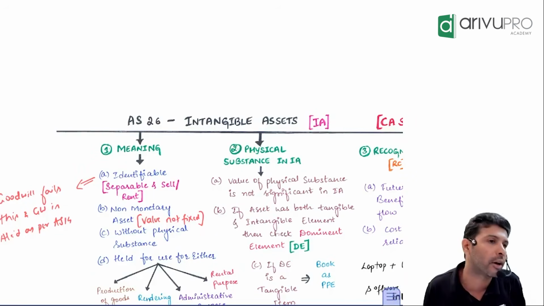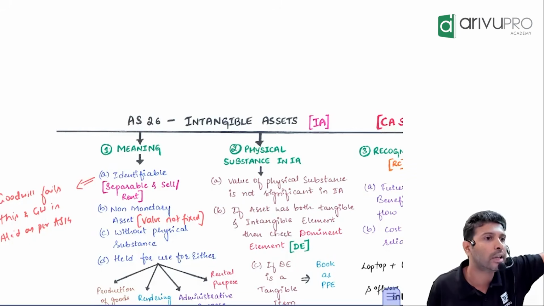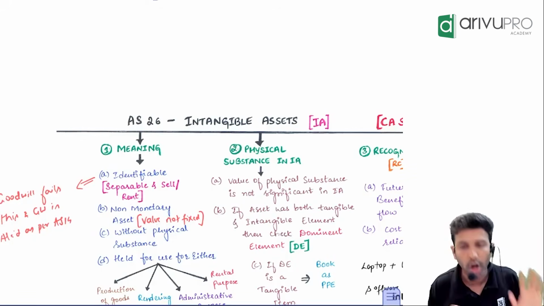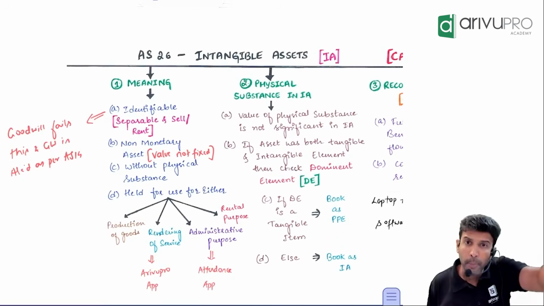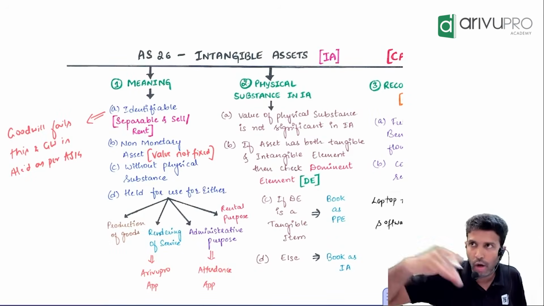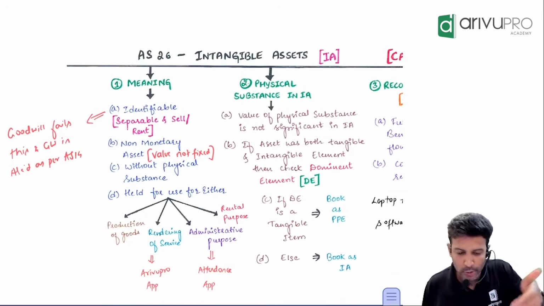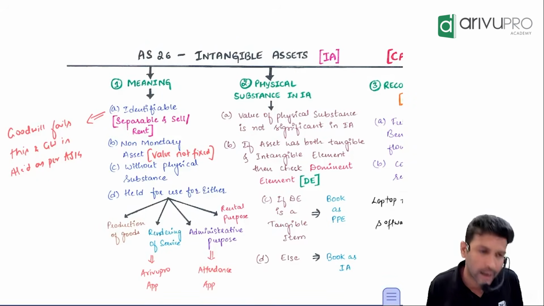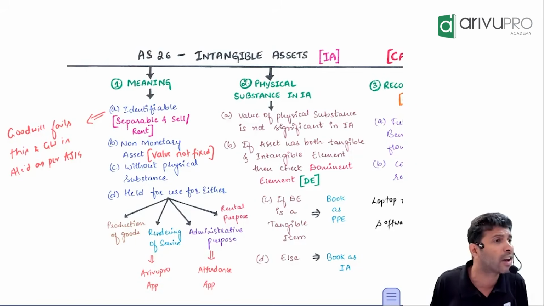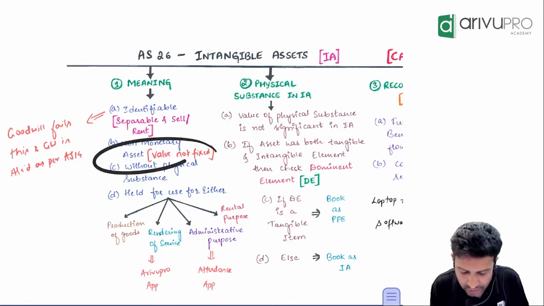That means what is non-monetary? Value fluctuates. Any asset whose value fluctuates becomes a non-monetary asset. Your property, plant and equipment, your investments, your intangible assets, all this value will change. Suppose today I buy a software by paying 5 lakh, after 1 month, if I sell it, will I get 5 lakh only or could it be more or less? It could be more or less, meaning value is fluctuating.